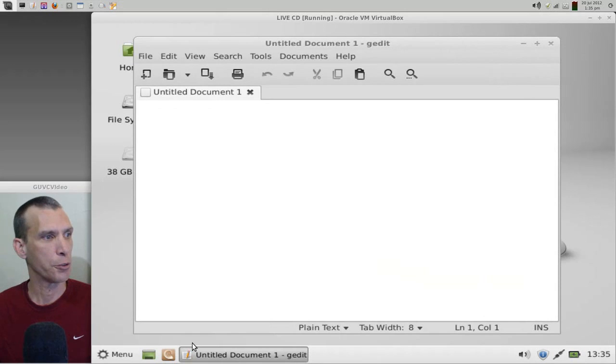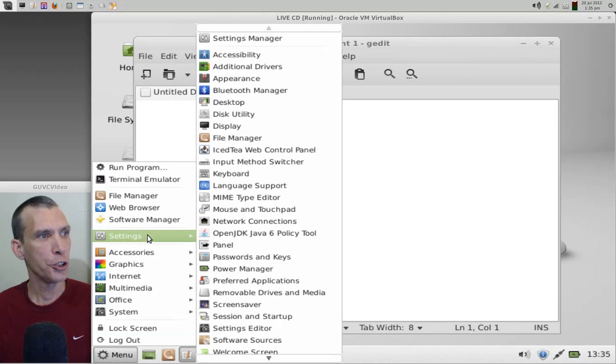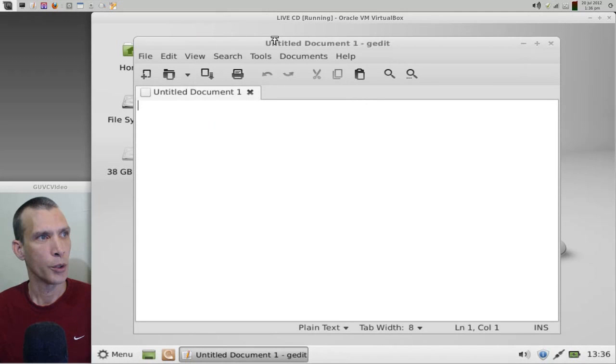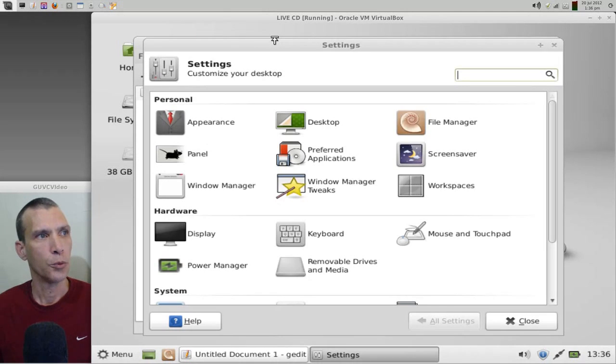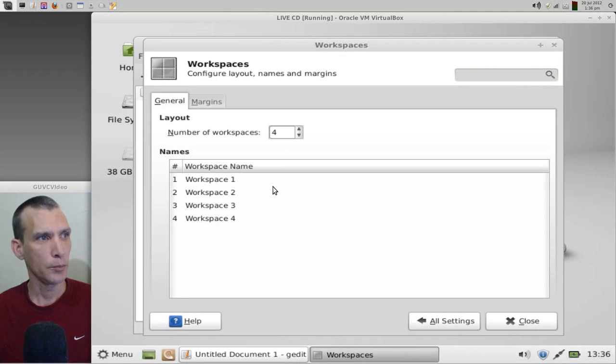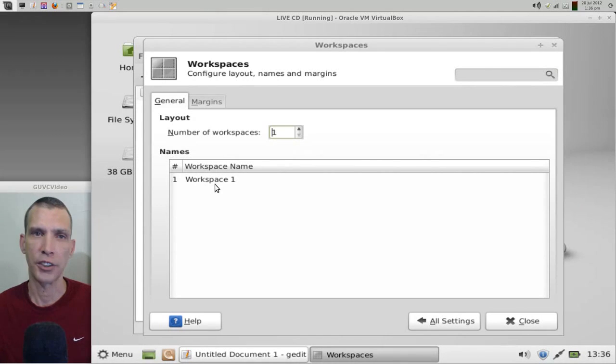Just leave this centered here. And then what you're going to do is go into Settings and into your Settings Manager here. Once your Settings Manager loads, you want to go into Workspaces right here. You can choose the number of workspaces you want. I'm just going to select one workspace for my virtual install here.